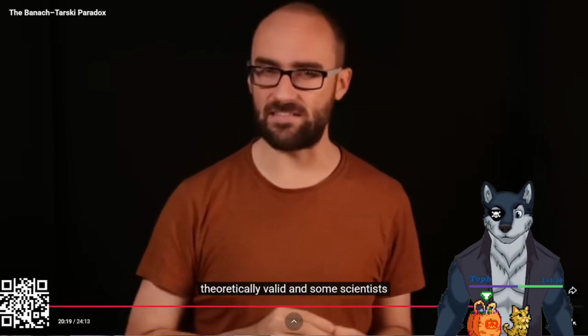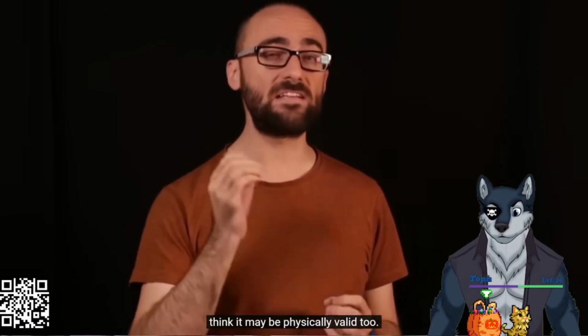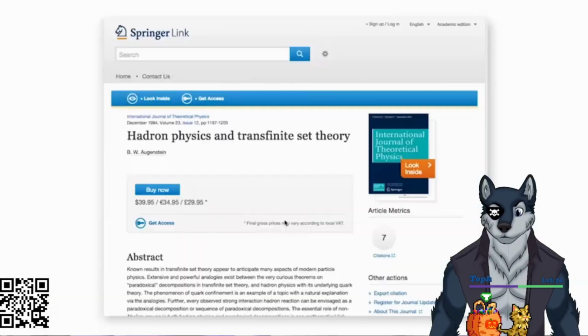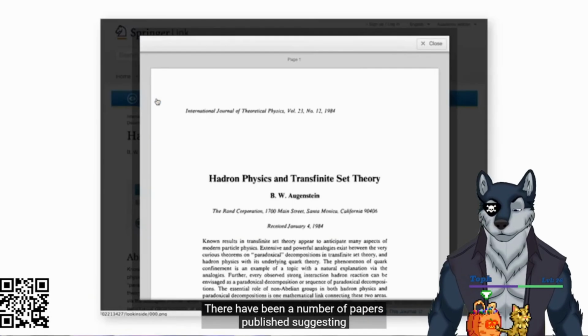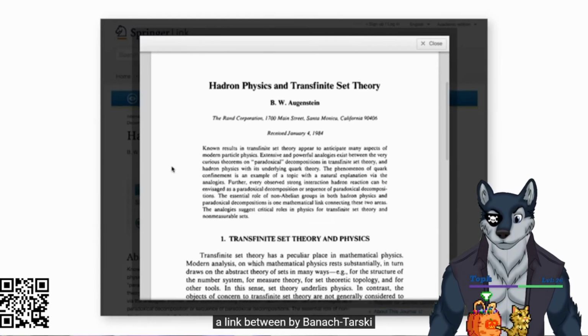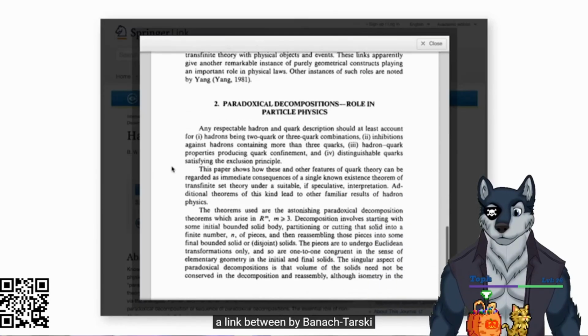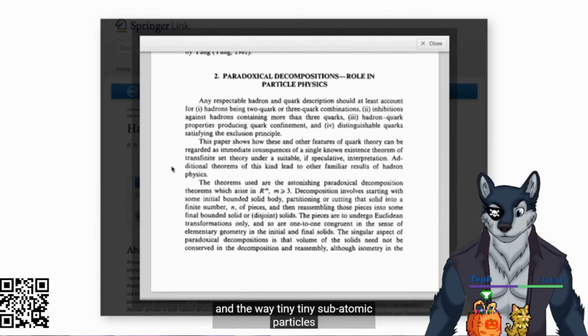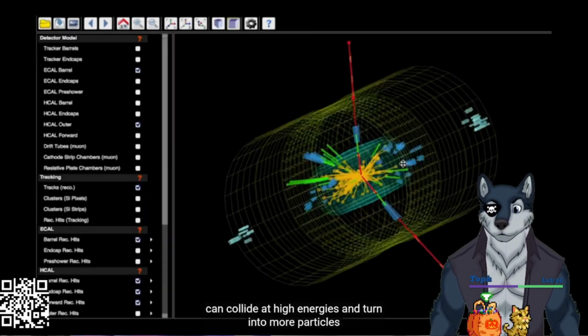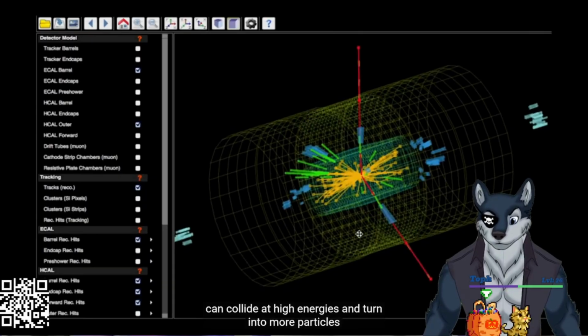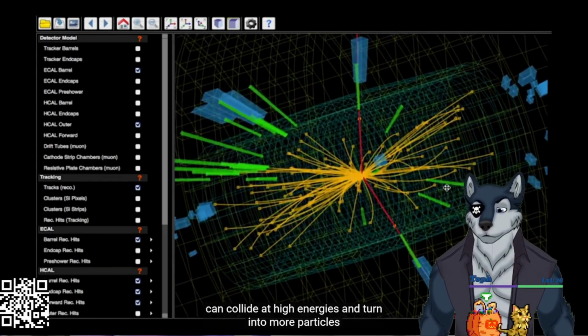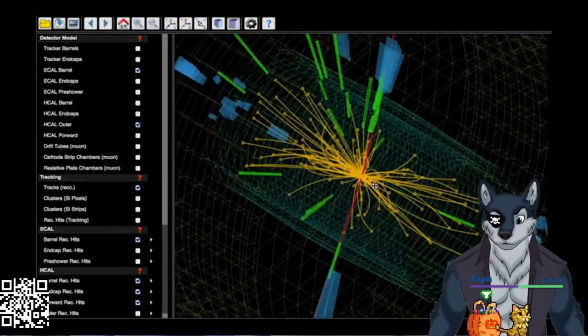Valid, and some scientists think it may be physically valid too. There have been a number of papers published suggesting a link between Banach-Tarski and the way tiny subatomic particles can collide at high energies and turn into more particles than we began with.